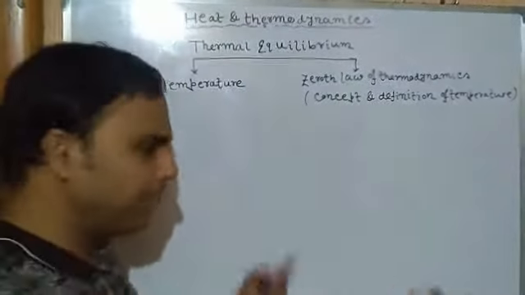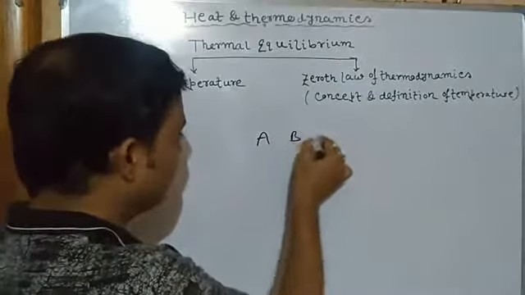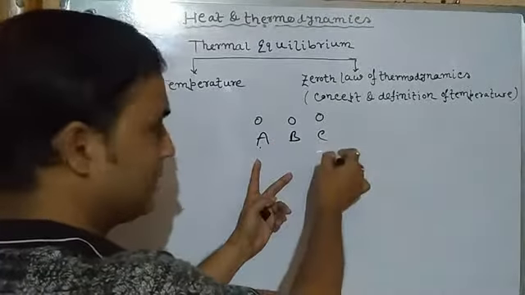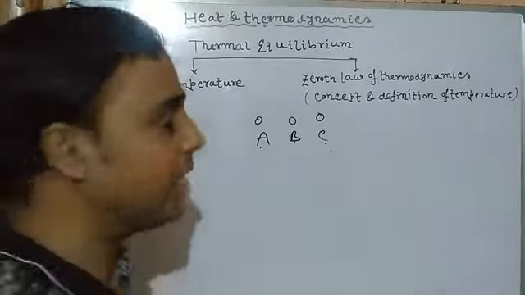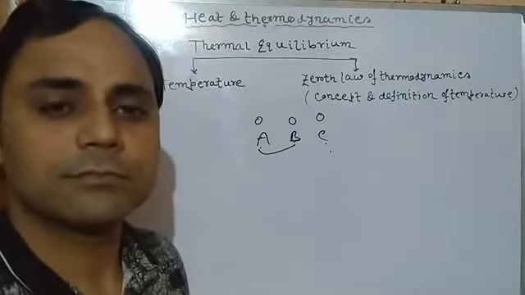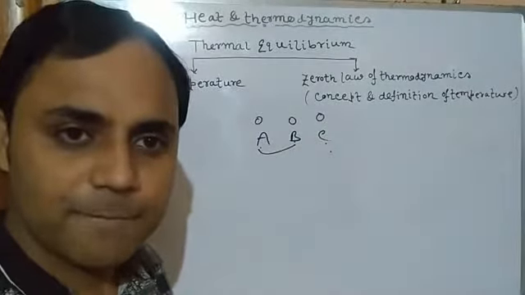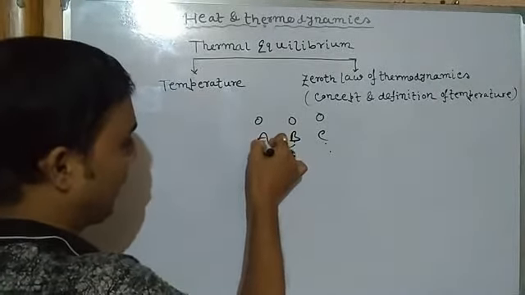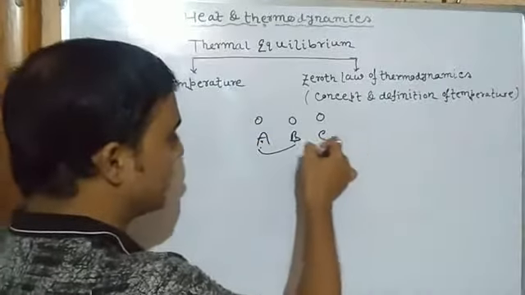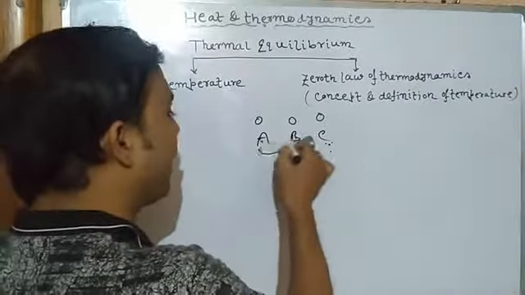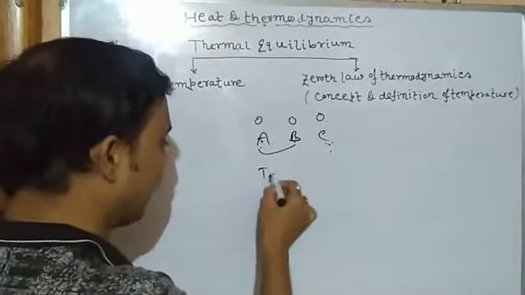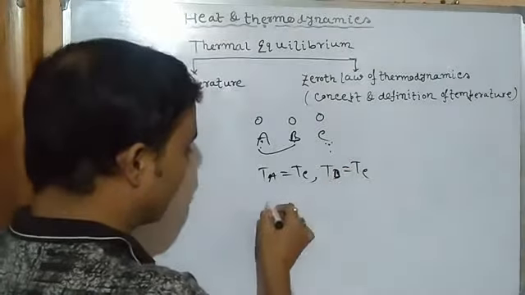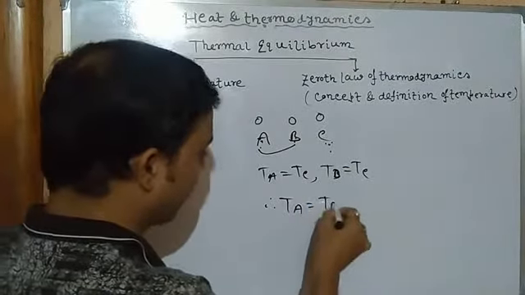Just like, very easy, suppose A, B and C. A is the brother of C, B is the brother of C. What does it mean? It means A and B are also brothers, isn't it? So it is just like that. It means if the temperature of A is equal to C, and the temperature of B is equal to C, it also means the temperature of A and B is the same. So if TA equals TC, and TB equals TC, we can also say, geometrically, that TA is equal to TB.